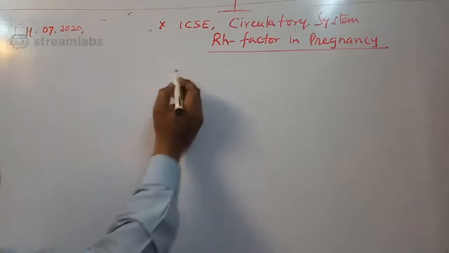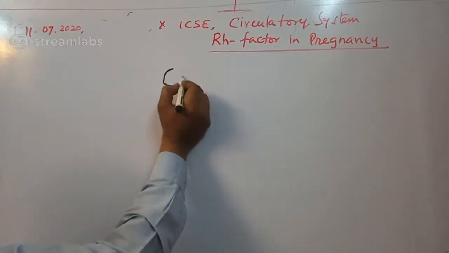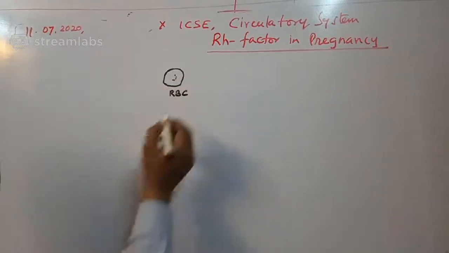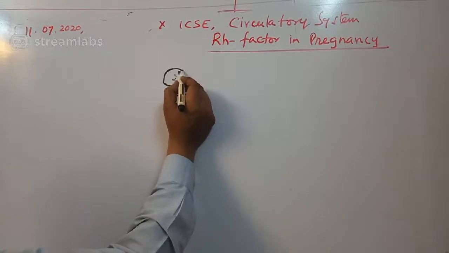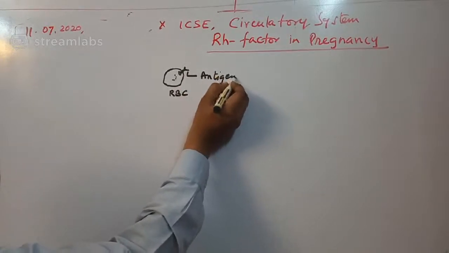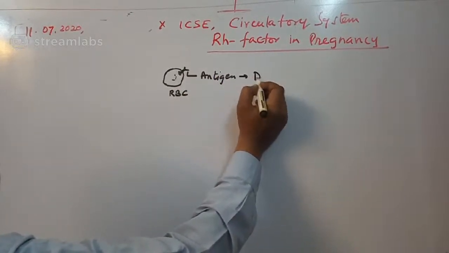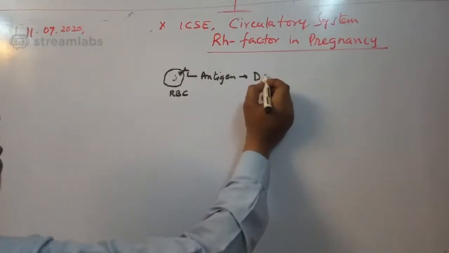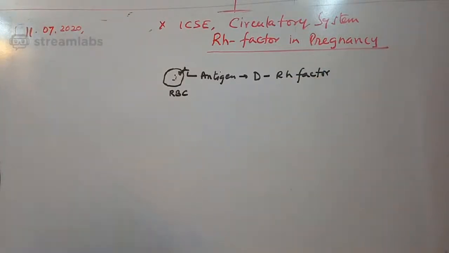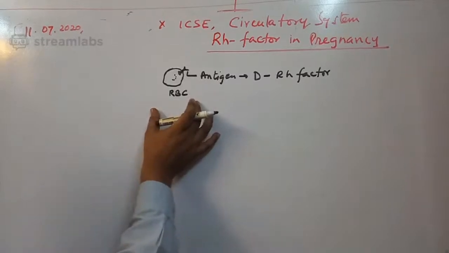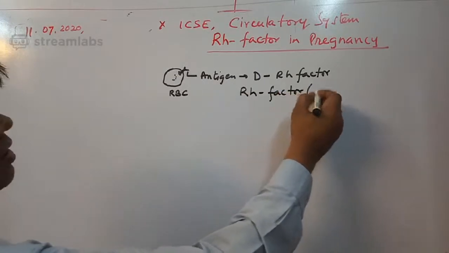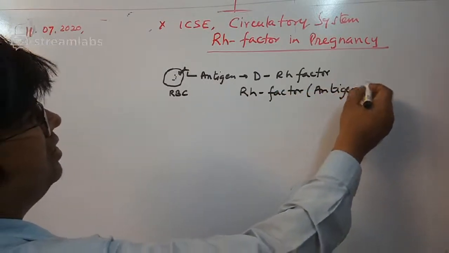Let me tell you something about this. If you talk about RBC, on this surface of RBC there is one more antigen. This antigen is also called antigen D, or also called RH factor. This is present on our RBCs, and please keep in mind, RH factor is also called antigen D.